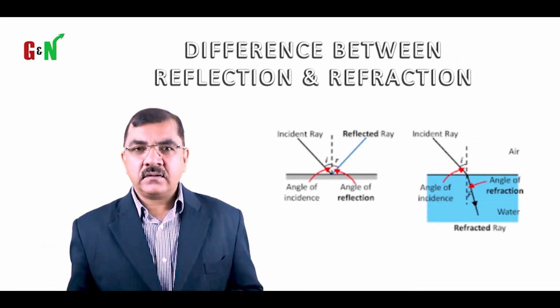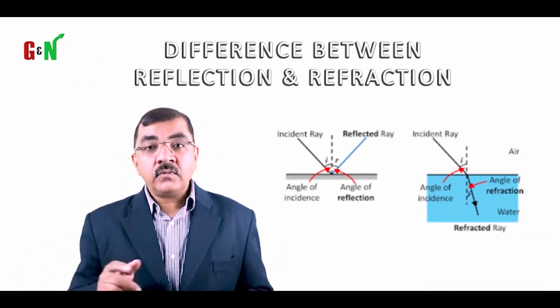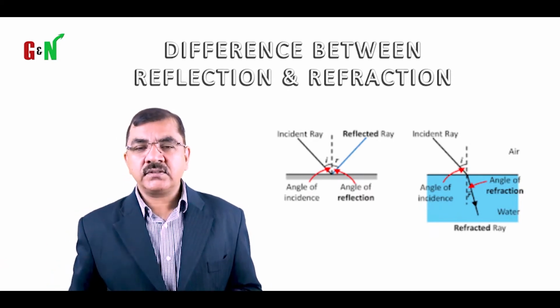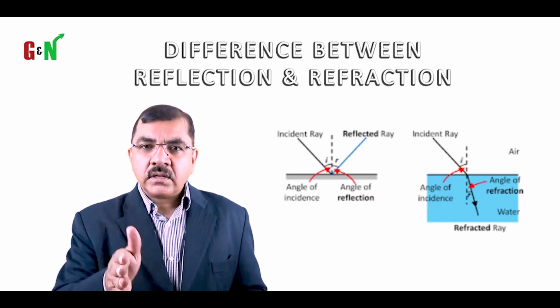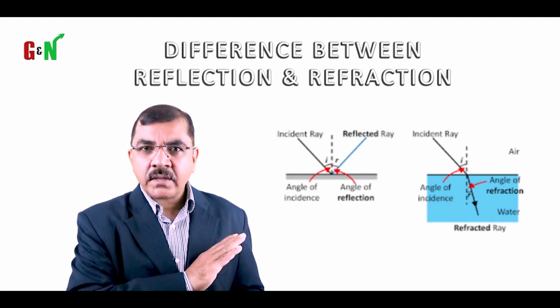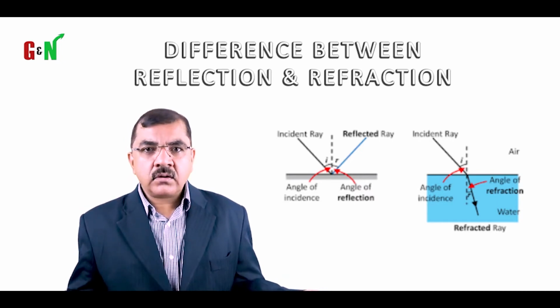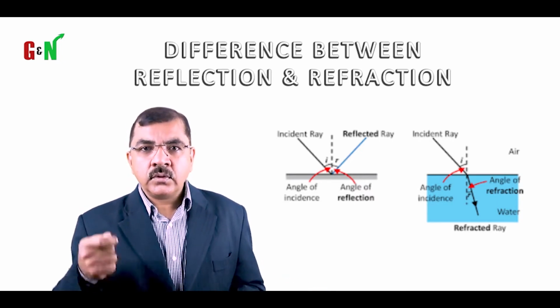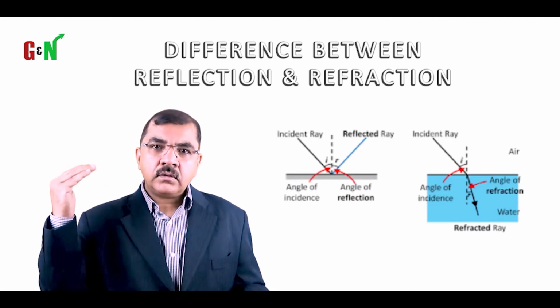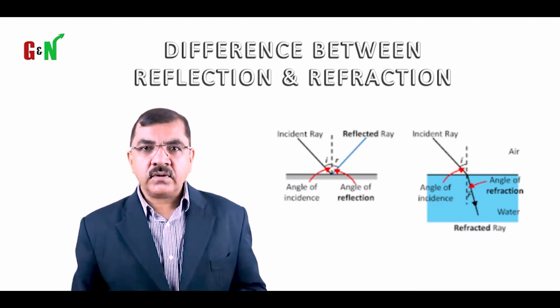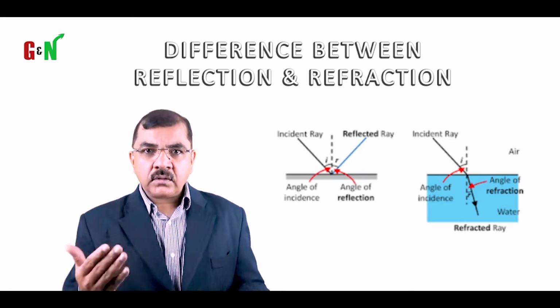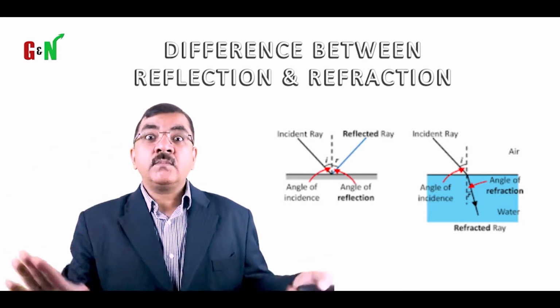Now, having said this, what is a reflection and difference between reflection and refraction? Reflection, we will also learn about the laws of refraction. Reflection is nothing but when light hits an object, it comes back, it's a reflection. If it is able to reflect, some objects are not able to reflect. If you are going to put the light on a wooden plank, it's not going to reflect. If it is on a mirror, it reflects. If it's a steel plate, it reflects.